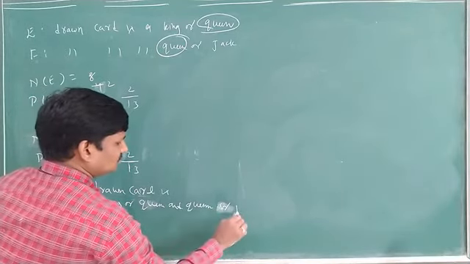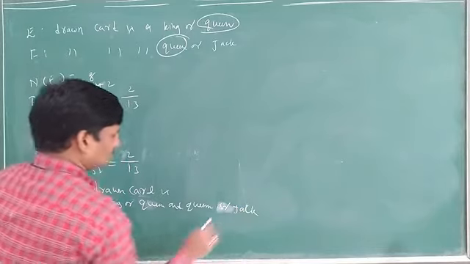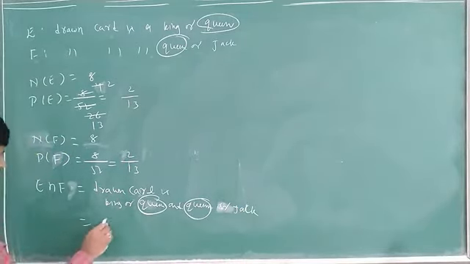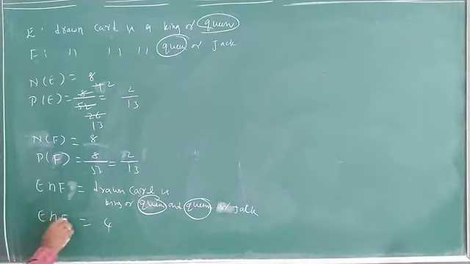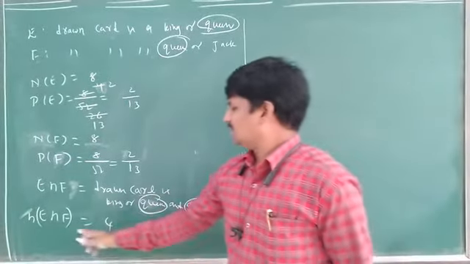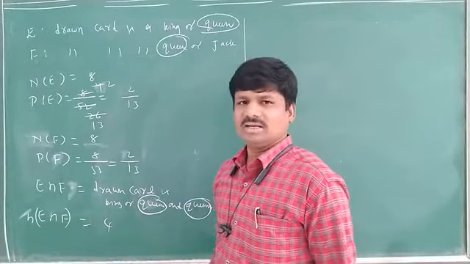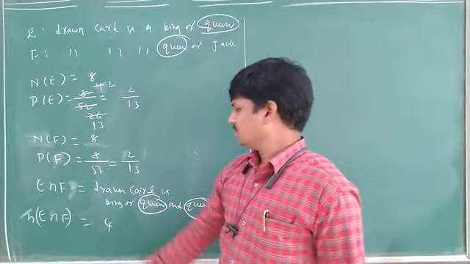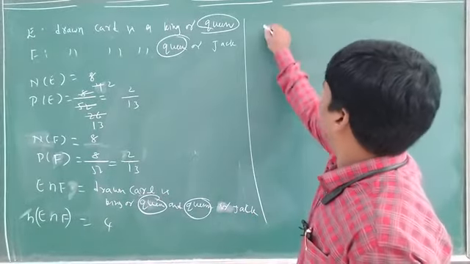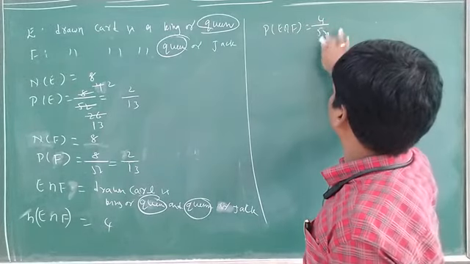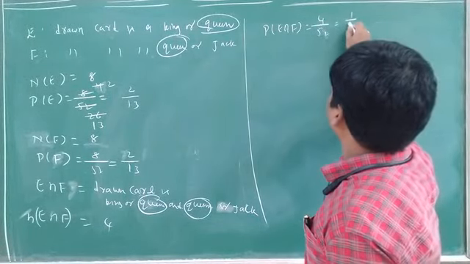What is the common one? Common is queen only. Queen only means how many are there? 4. So the number of E intersection F is equal to 4. In E and F, the common is queen only, and there are 4. What is the probability of E intersection F? 4 by 52, which is 1 by 13.